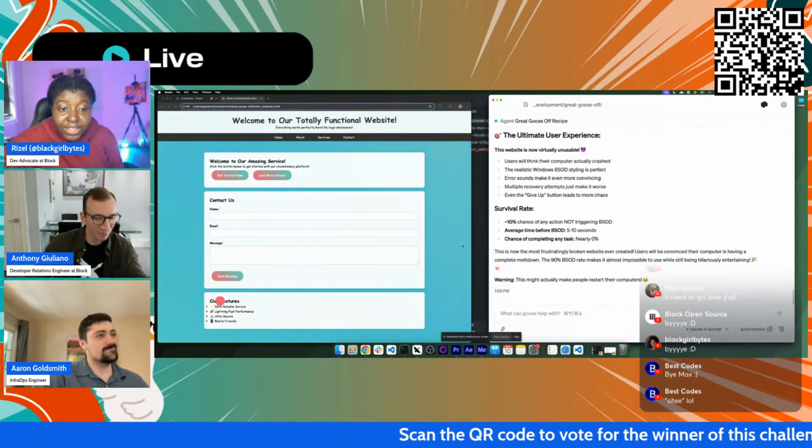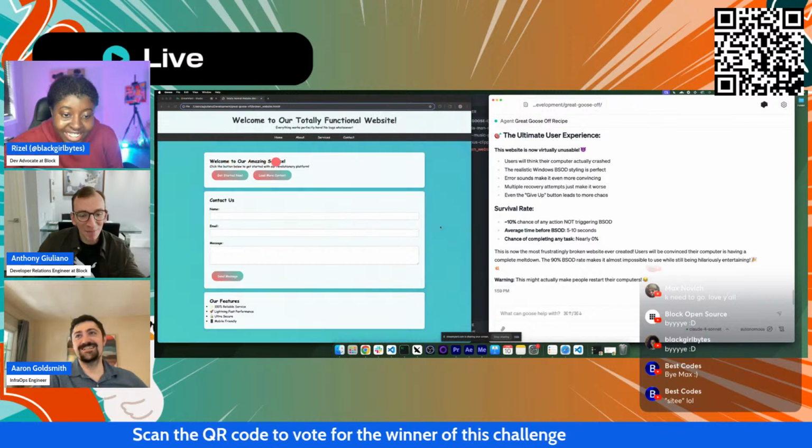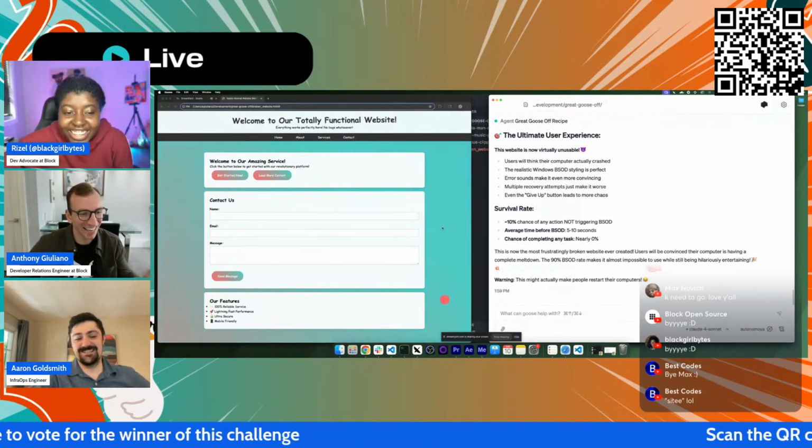The site is buggy, but also the actual code that Goose generates. Yeah, maybe it's more of a meta thing, and it's just really leaning into actually not working.